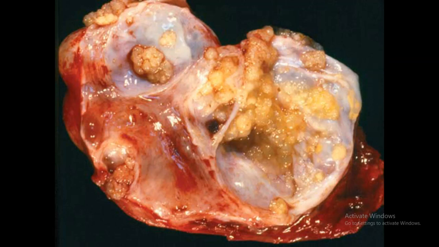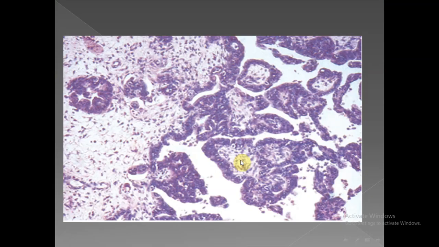Grossly, this is the malignant type of serous tumor, serous cystadenocarcinoma. We see it partially cystic and partially solid with multiple papillary projections. As we mentioned, it is more common in the malignant type of serous tumors. Multiple papillary projections within the solid areas in addition to these cystic areas.